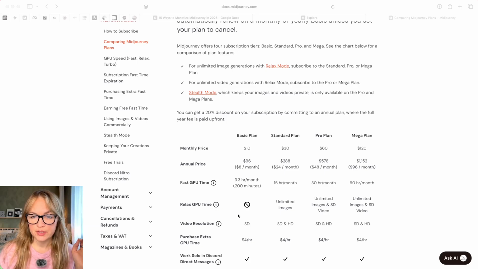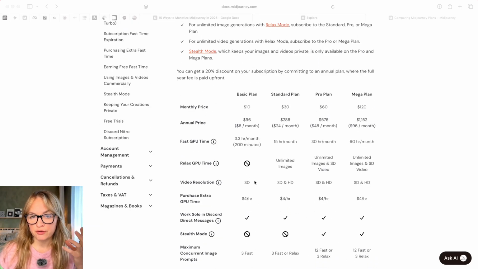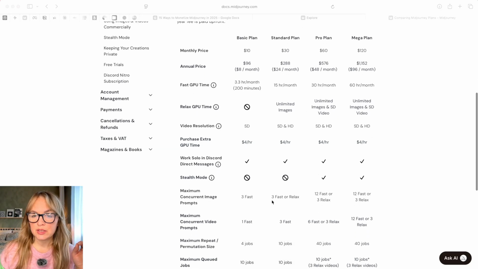It can start at the basic plan. It has some limited amount of images that you can generate. Then you have a standard plan. This is the one that I'm using. It's $30 and it has unlimited images.